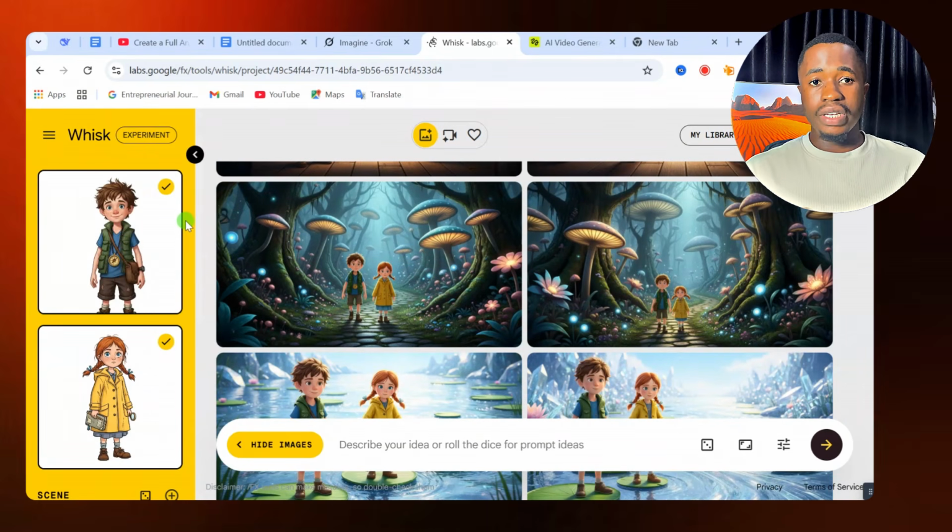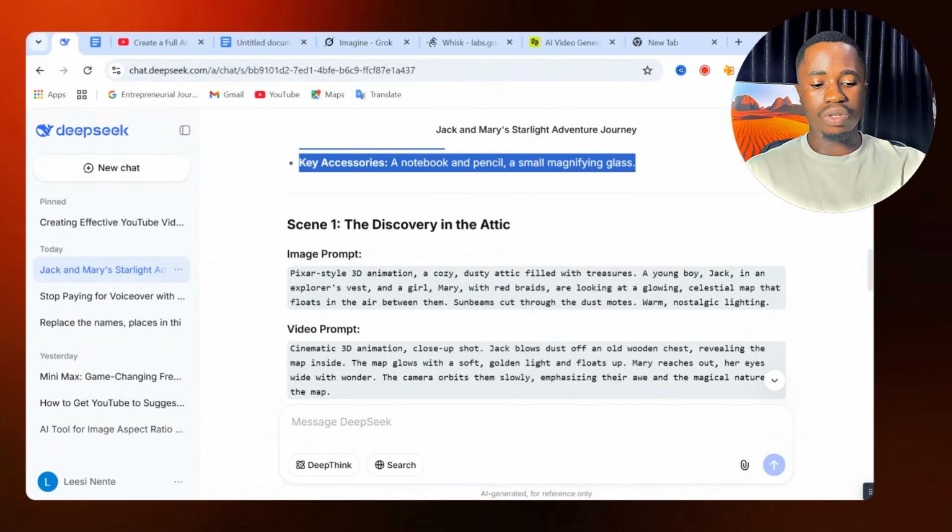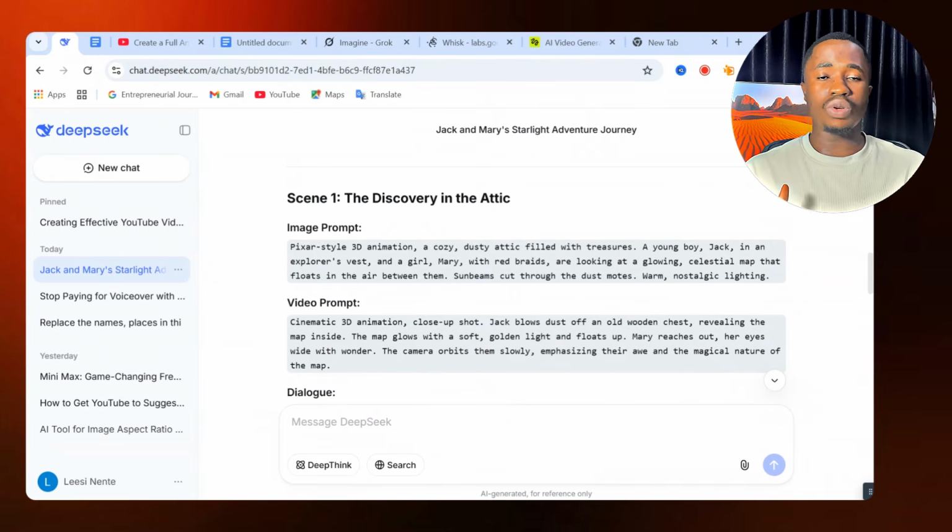So this is where it gets interesting because we are going to generate images for each of our scenes using these two characters that we have just generated. And to do that, we'll go back to DeepSeek, and from here, you can see this is our scene 1, the discovery in the attic. That's our scene 1, depending on the story you are working on. So this is the image prompt for that particular scene.